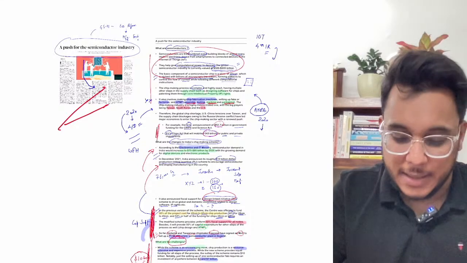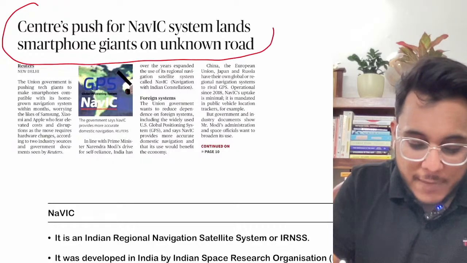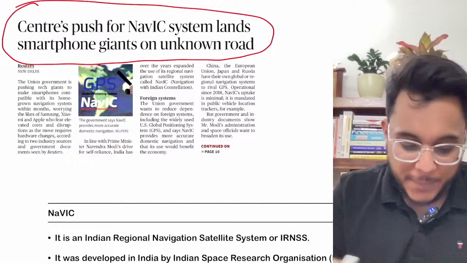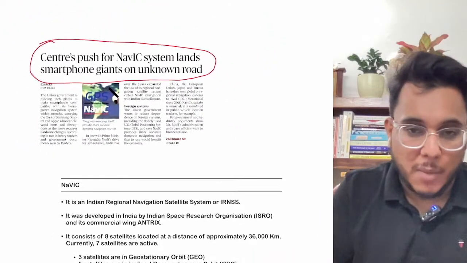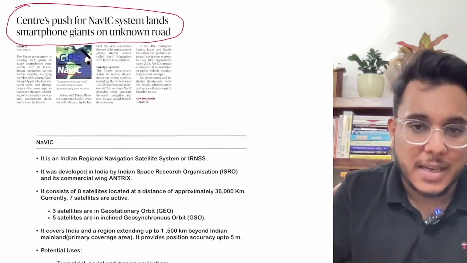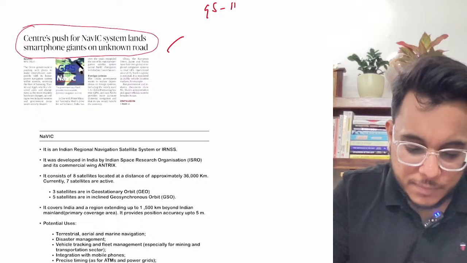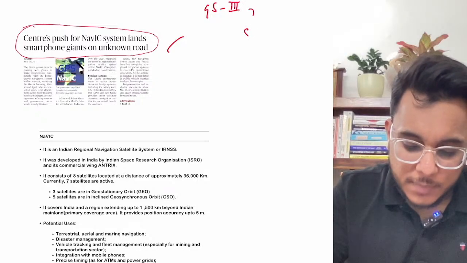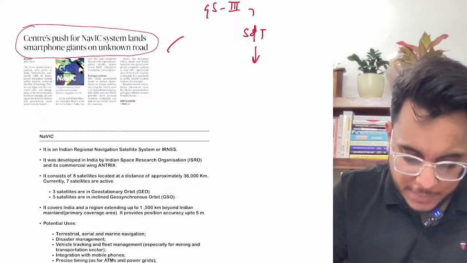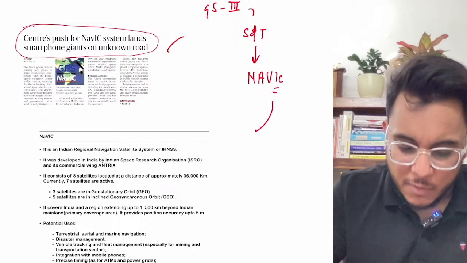Now we'll move to the next article. The next article: Centre's push for NavIC system lands smartphone giants on unknown road. So what this particular entire issue is all about, what NavIC is all about, we'll see this thing from the very scratch. Now this article will be important for GS paper number 3, science and technology. Within that, the topic of NavIC, we'll see this.